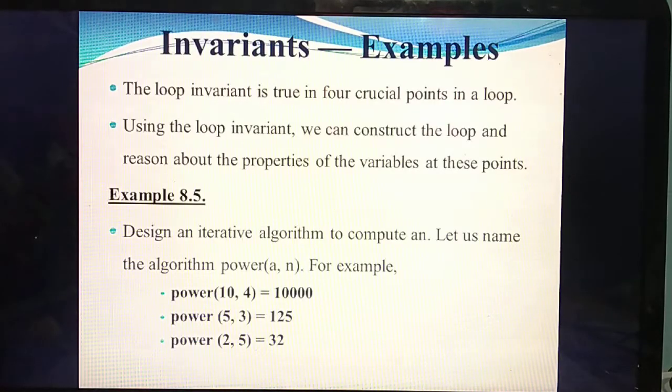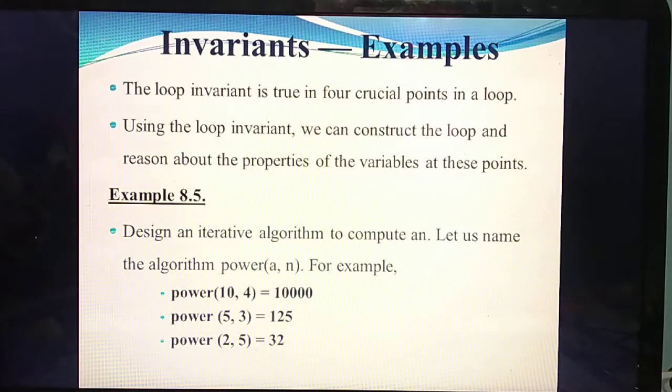The loop is invariant at the start of the loop, the start of each iteration, the end of the loop, as well as the end of each iteration.